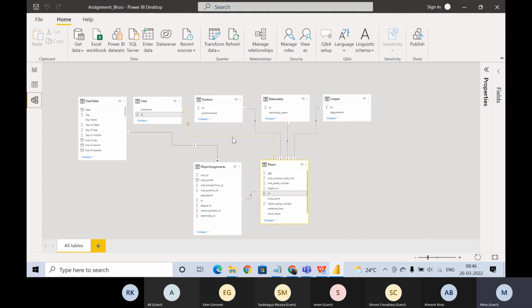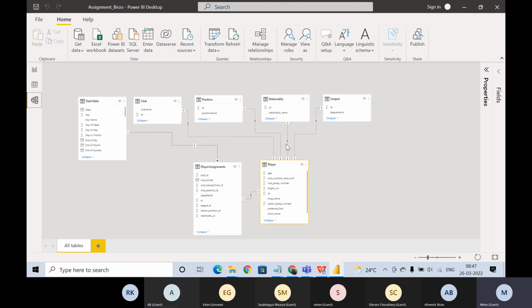You got my point? Anyone, any question? Like why we have one-to-one in these four and why we have one to many in this particular case? I'll repeat myself. We have one to many in this case because the date of birth field under player assignment is not a primary key. The value under date of birth can repeat, and that's why one value is getting mapped to multiple. We have a one to many relationship in this case.